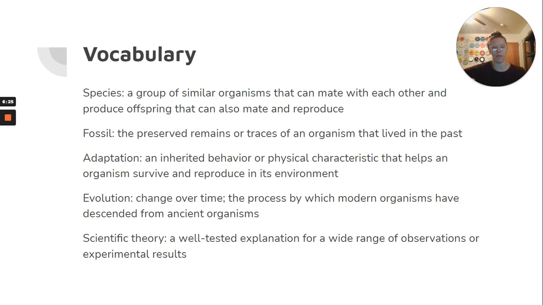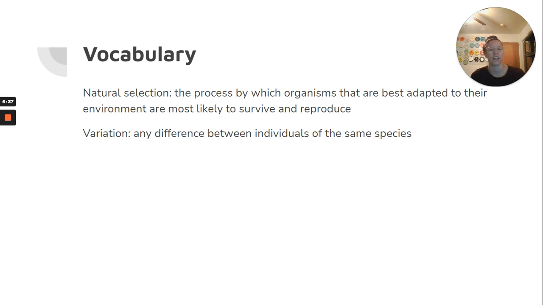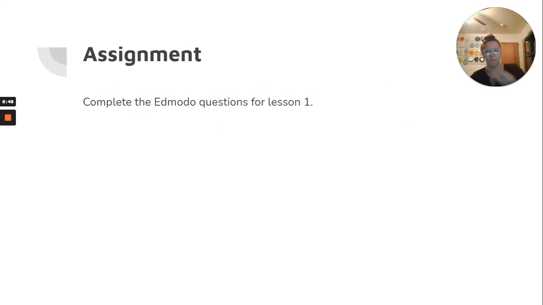Evolution is change over time and the process by which modern organisms have descended from ancient organisms. Scientific theory is a well-tested explanation for a wide range of observations or experimental results. Natural selection is the process by which organisms that are best adapted to their environment are most likely to survive and reproduce. Variation is any difference between individuals of the same species.